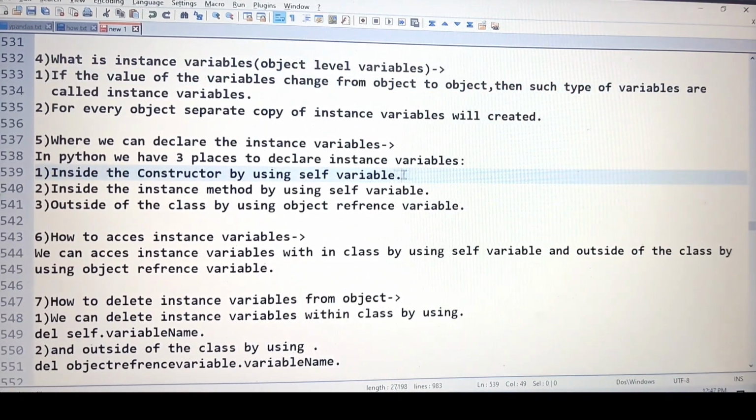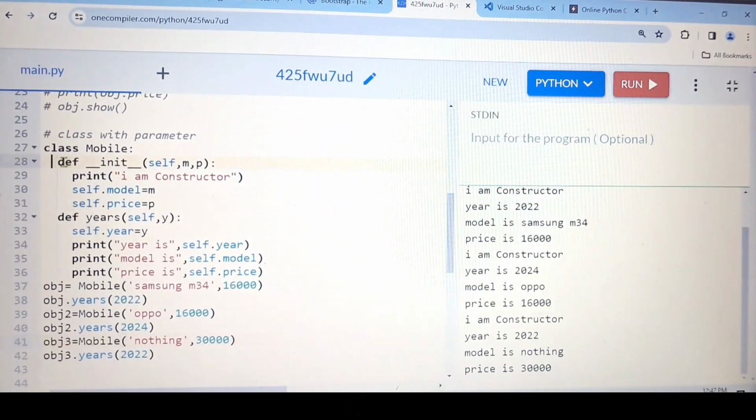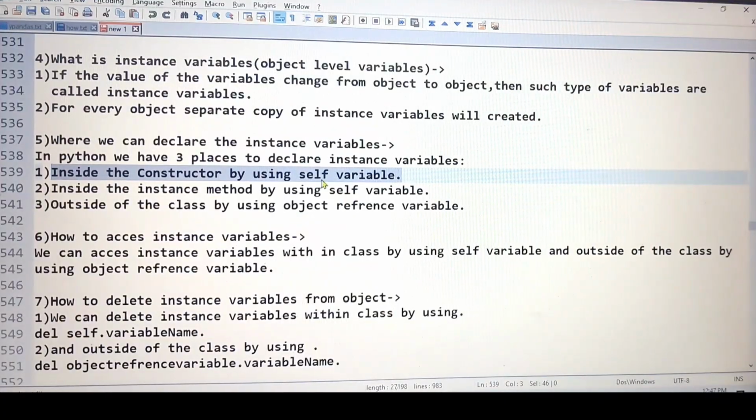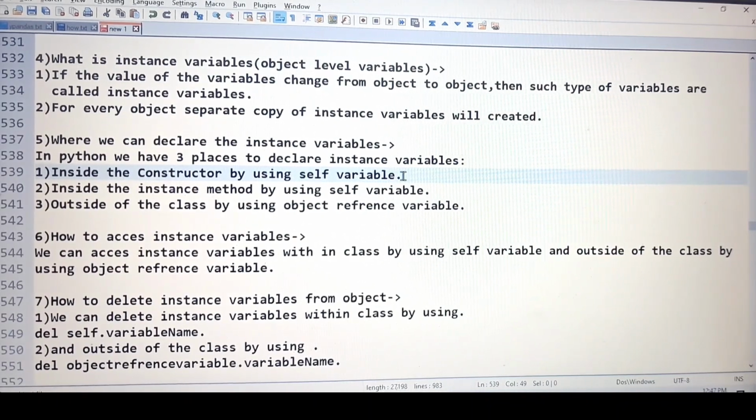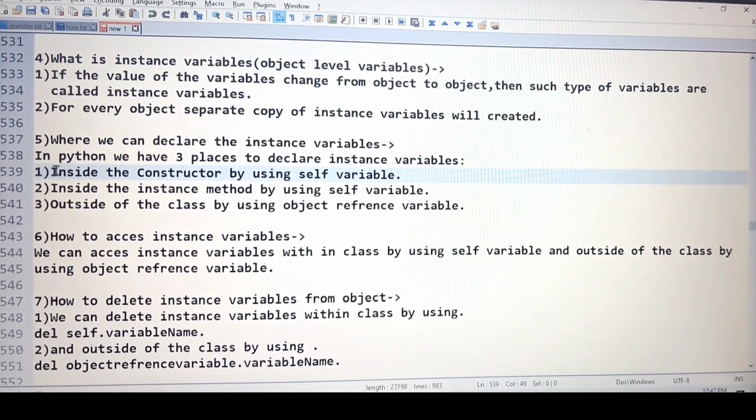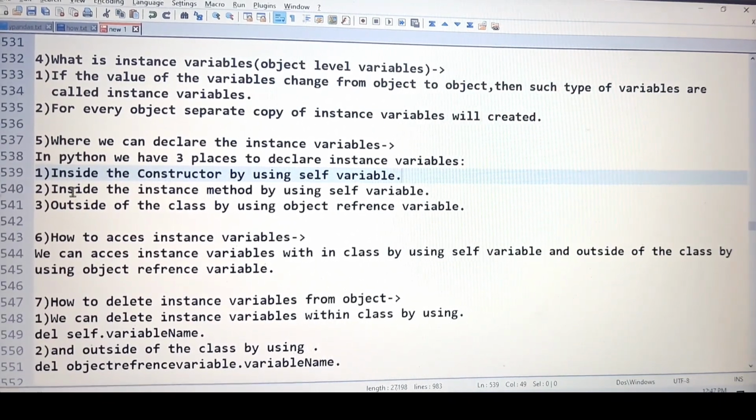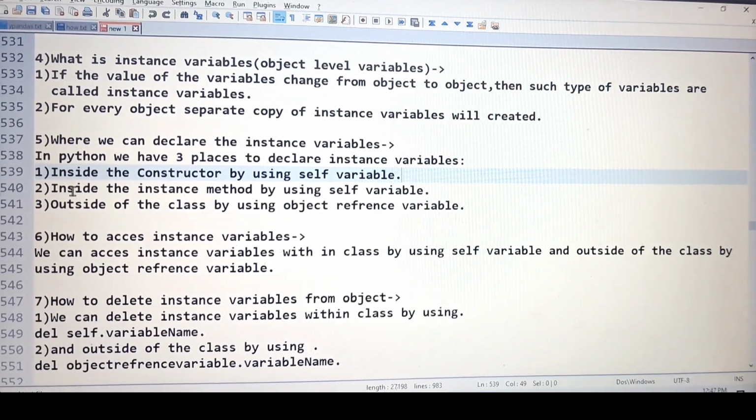This one I have shown you. Let me show you inside the constructor. This is the constructor, and inside the constructor with the help of the self keyword, I have written the same thing by using the self variable. So I hope I'm clear with this line, what the exact meaning of this line is. Then the second one: inside the instance method by using the self variable. Then again, what is an instance method?